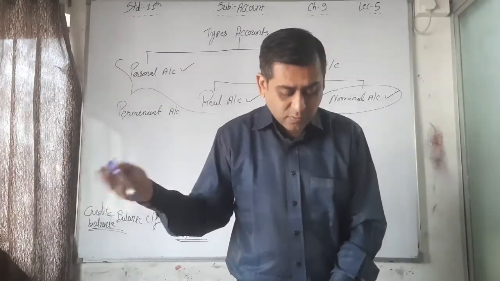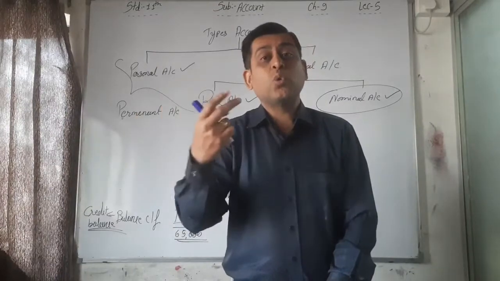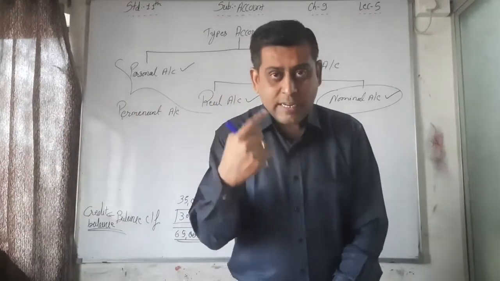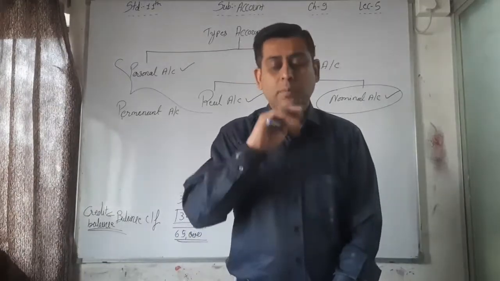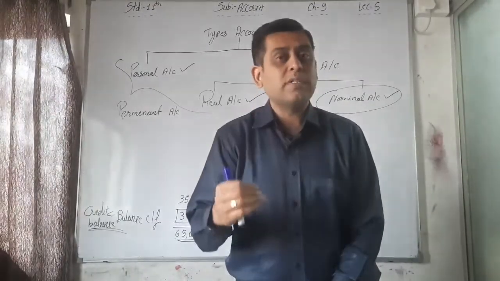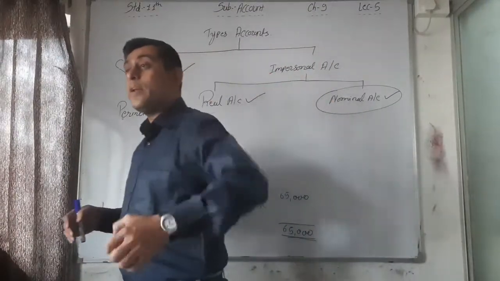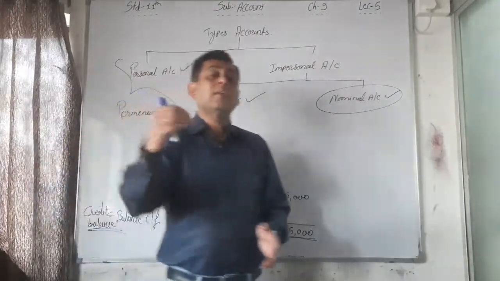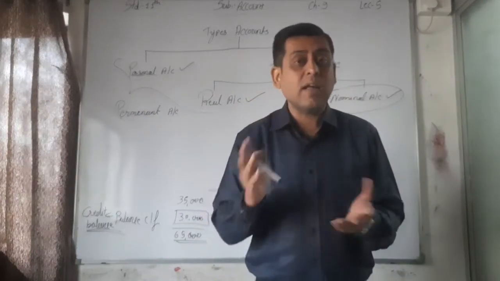See, by cash 50,000, by building 4,20,000. Two things: one is cash, the second is kind, that is building, brought in by the owner into the business. That is a total of 4,70,000 rupees capital brought in by the owner, and that's why it is the closing balance of the capital account.